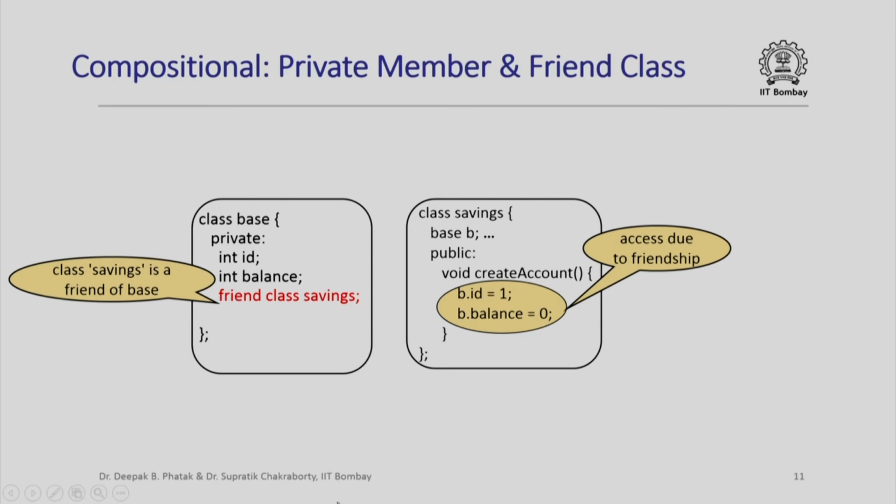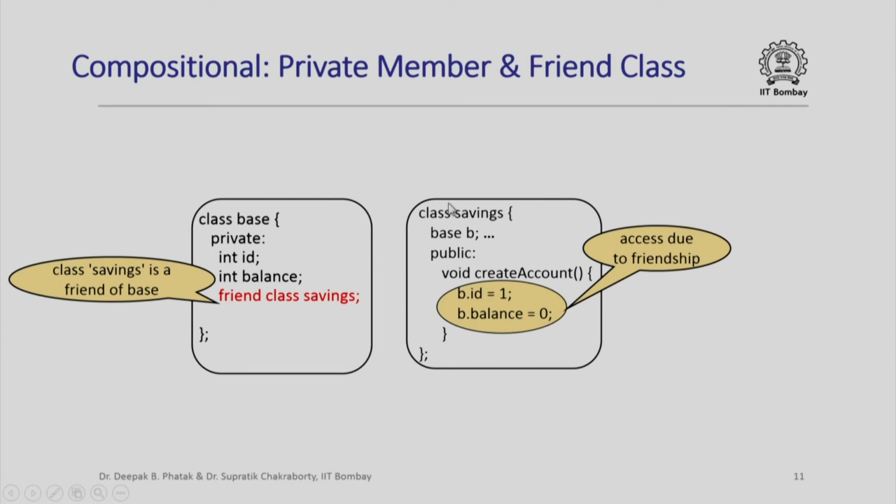Well, in the compositional way, the way to achieve this is to say that here is your base class, and because you do not want id and balance to be accessible by other classes which might have objects of the base class, you want to declare id and balance as private data members of base class. Declaring id and balance as private data members effectively prevents other classes which might instantiate objects of the base class from accessing these data members.